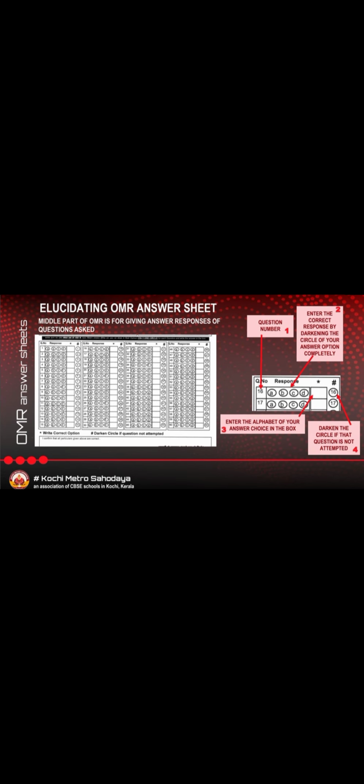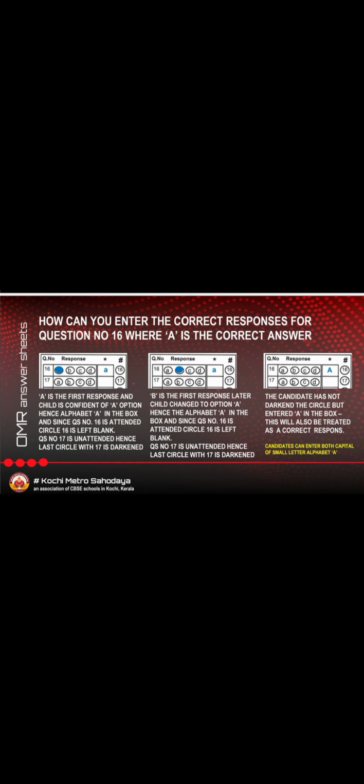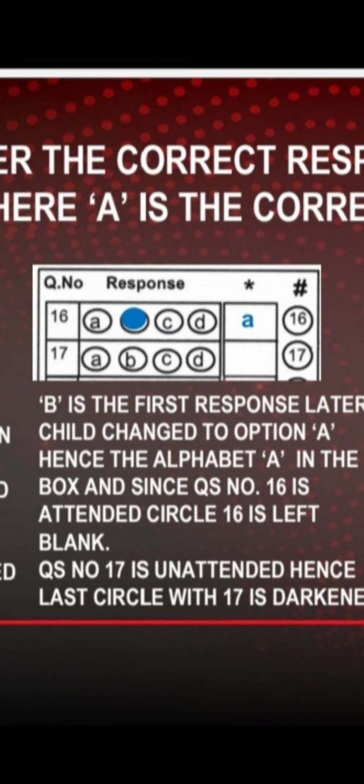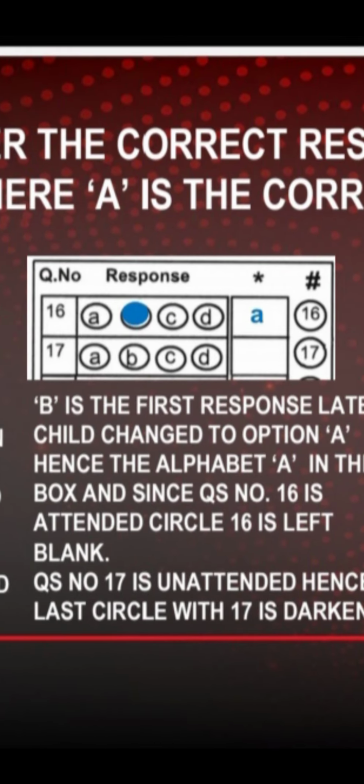And one more thing I want to tell. Sometimes initially they may think option B is correct and they shade B, but finally they change their mind and think that option A is correct. They are writing with blue or black pen, so they cannot erase this.